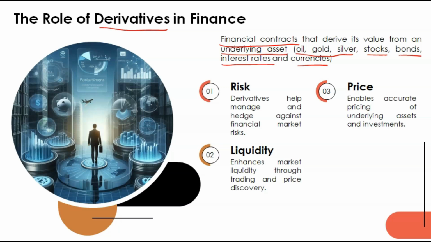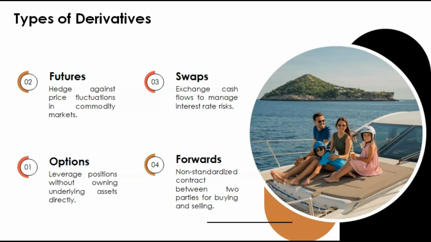Now let's see the types of derivatives. Now after learning about these types, you will get to know so many things about derivatives. Your definition will be clear. What is a derivative, how trading can be done using derivatives. Okay, now let's start with futures.